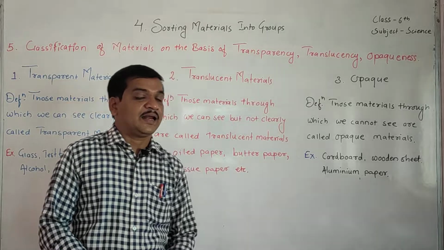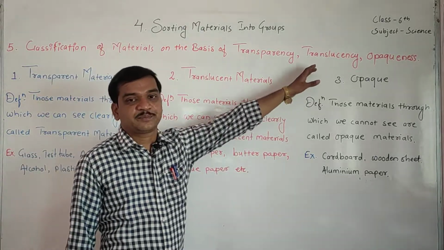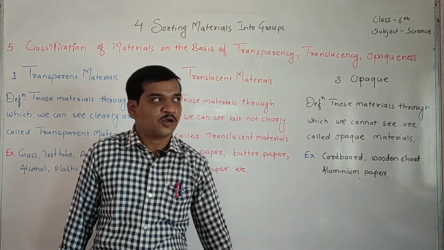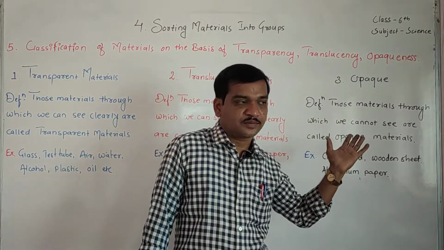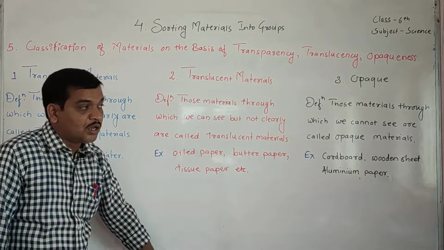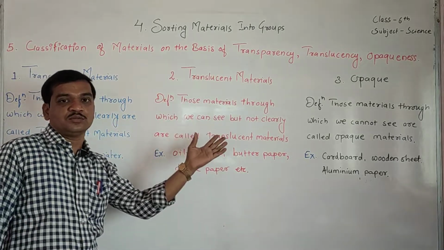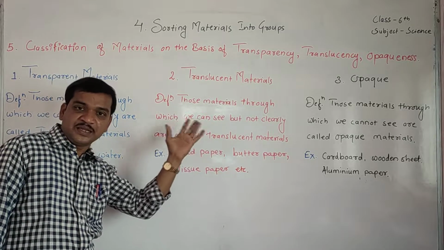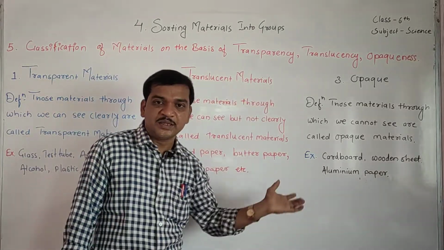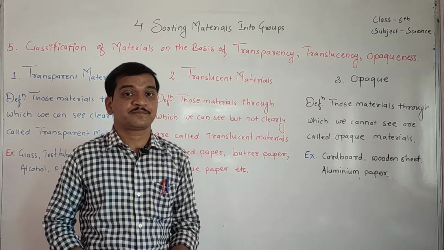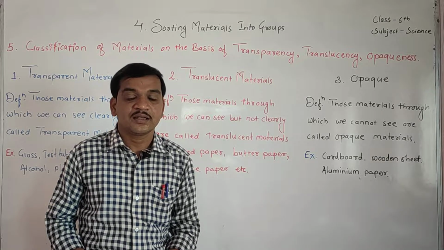Now next and last, students, opaque. Now opaque means what? For example, this wall, or this board, this whiteboard. Can you see? Behind this whiteboard something is there, but we cannot see it. Why?